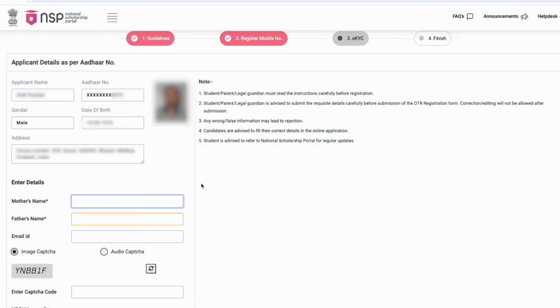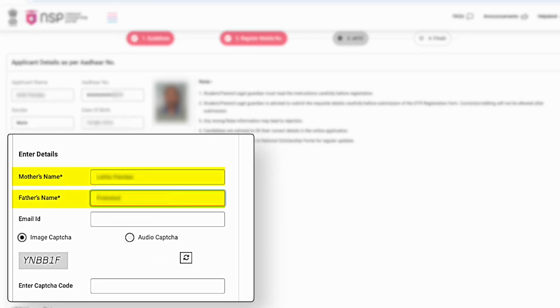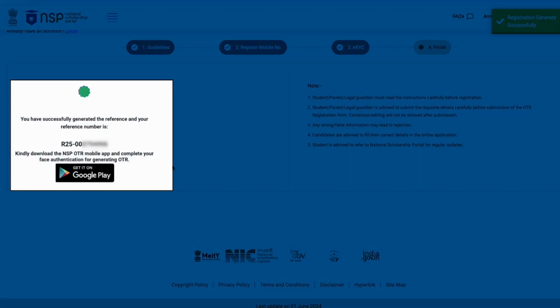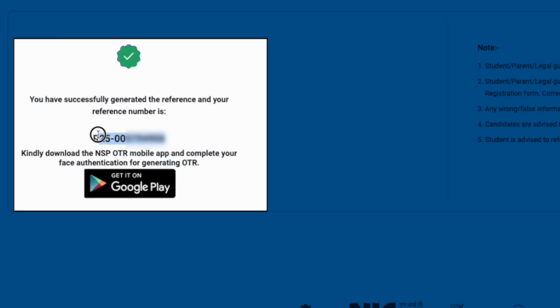After the NPCI success message, your Aadhaar card details will appear on the screen. Along with that, you will need to fill in some additional information such as mother's name, father's name, email address, etc. Then, fill in the CAPTCHA code and click the Next button. With this, the first step of your one-time registration will be completed and you will receive a reference number.